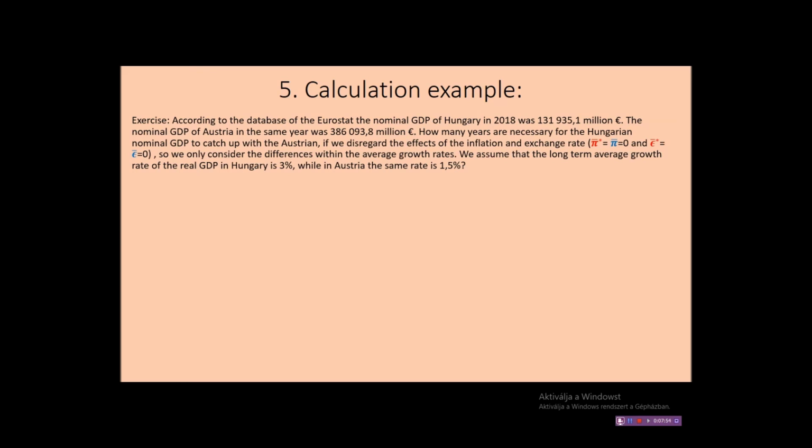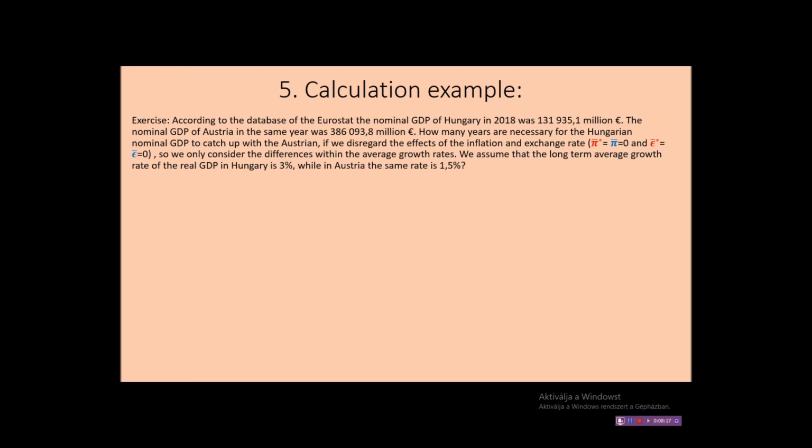The Hungarian data, which is around 32,000 billion forints, needed to be converted to euro by taking the average yearly exchange rate. The question is, how many years are necessary for the Hungarian nominal GDP to catch up with the Austrian if we disregard the effects of inflation rate and exchange rate?